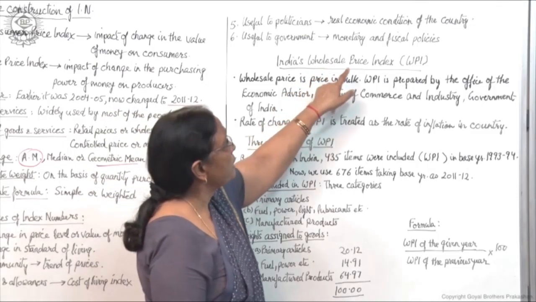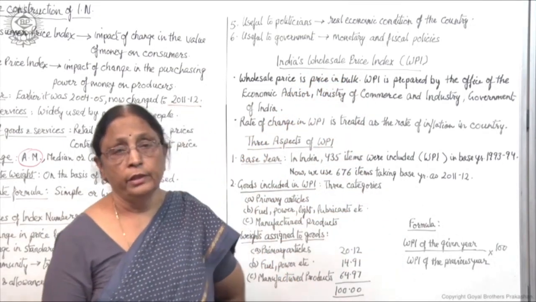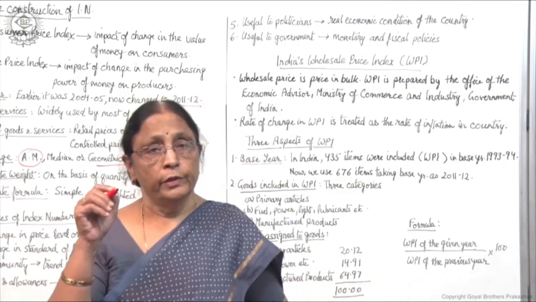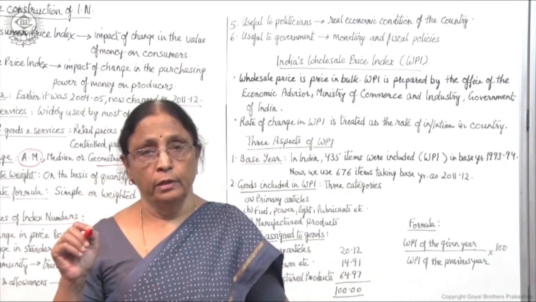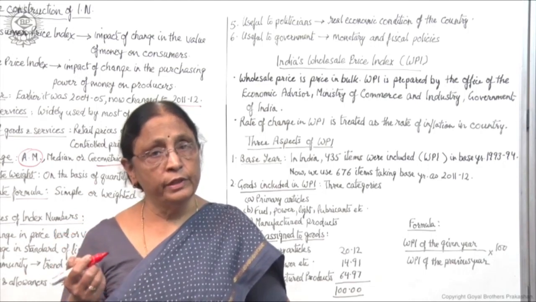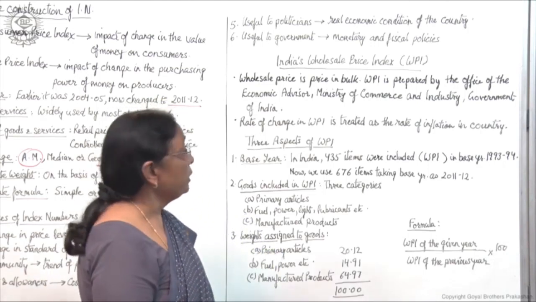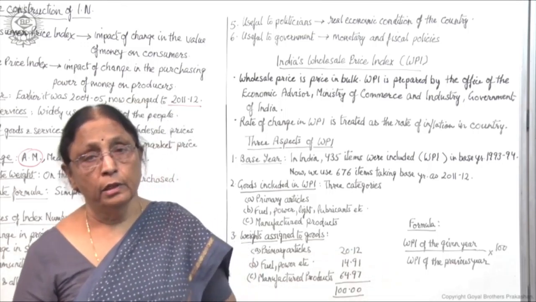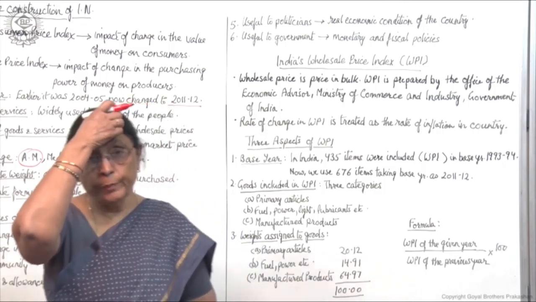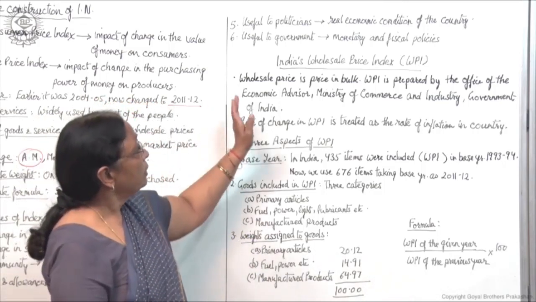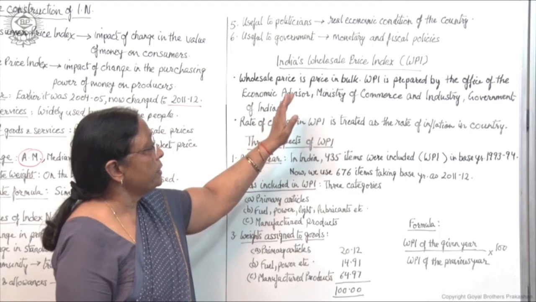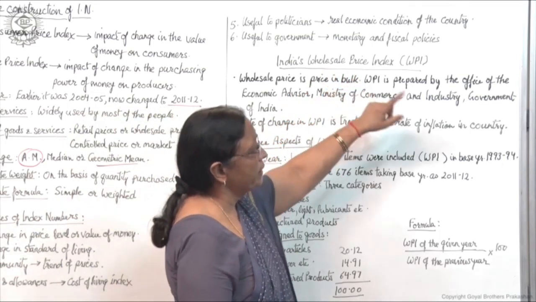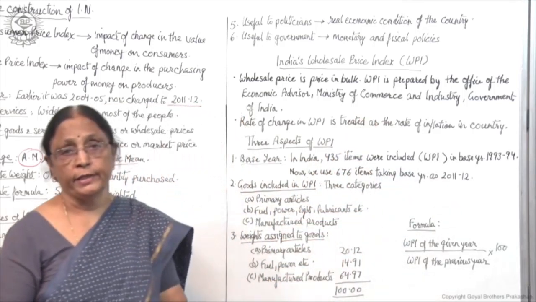That is wholesale price index. In the newspaper also you have seen written WPI or CPI. You must be familiar with these terms. WPI is wholesale price index, right? In the newspaper normally it is given whether the prices are increasing or decreasing, to show the trend of prices with the help of wholesale price index and consumer price index, right?